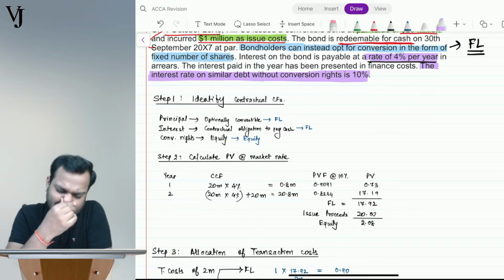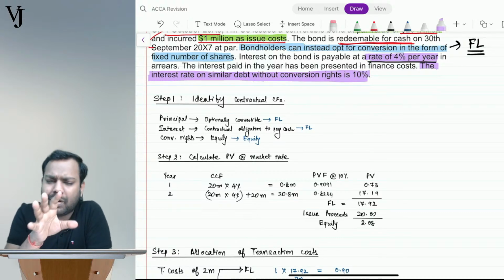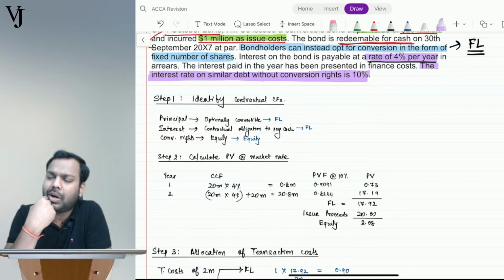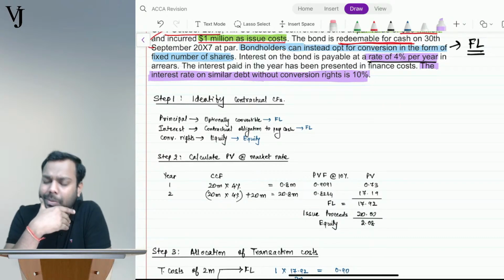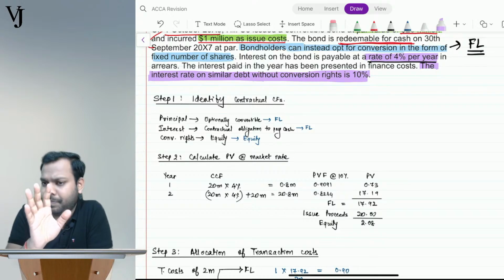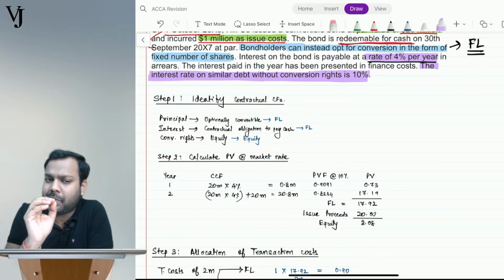Now let's suppose everyone in the market knows that Zomato has very good future prospects. So the founder of Zomato goes to the same bank and says, bank, see, I cannot give you a 10% interest rate.